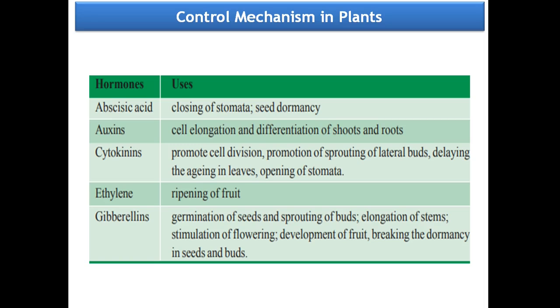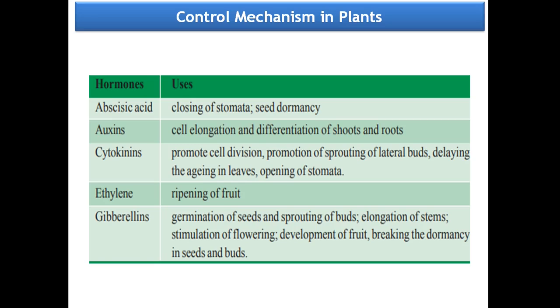That is nothing but the lateral branches are formed because of this hormone, and it delays aging of leaves and helps in opening of stomata. And another hormone, that is gibberellins. It helps in the germination of seeds and sprouting of buds, elongation of stems, stimulation of flowering and development of fruit.